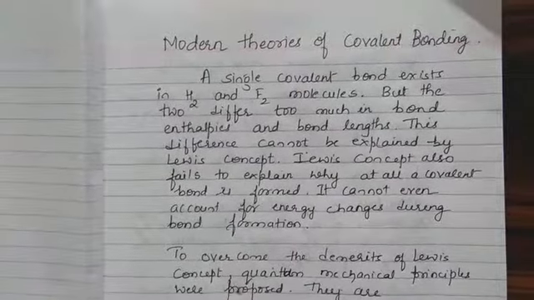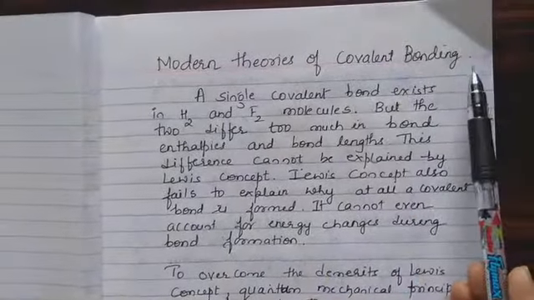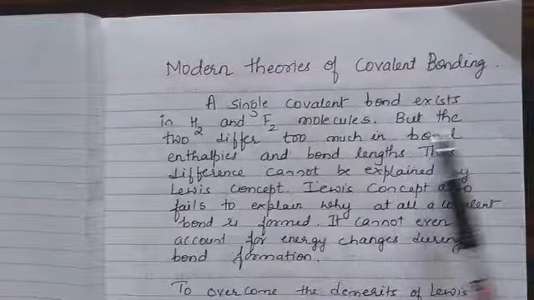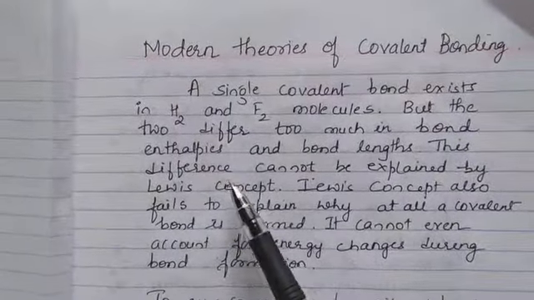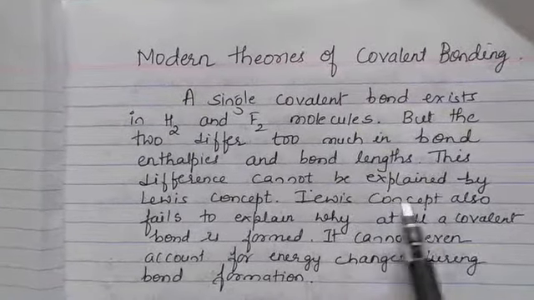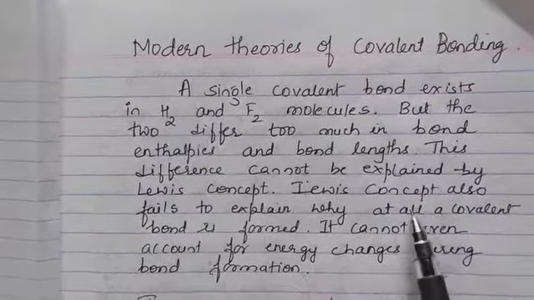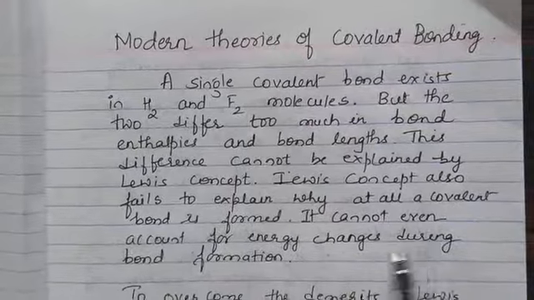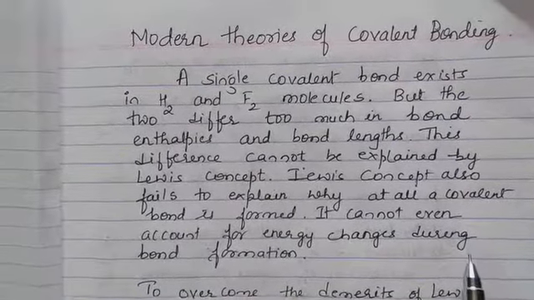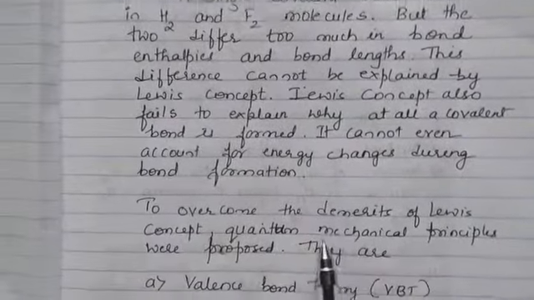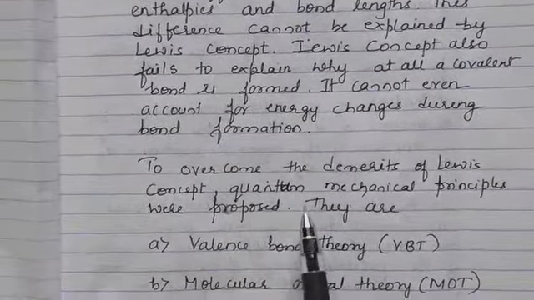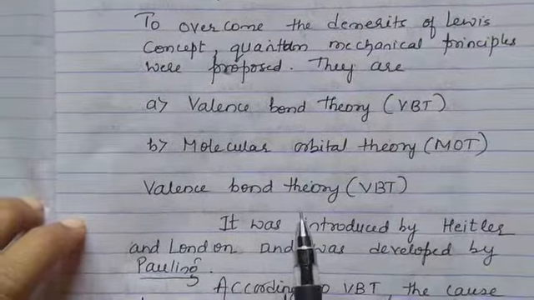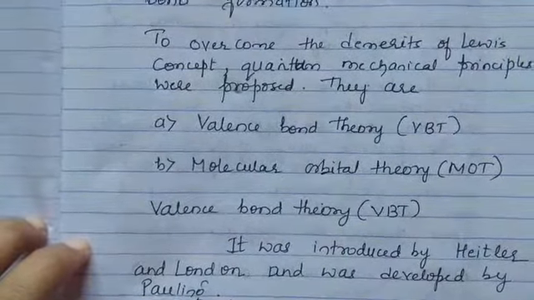I shall read the same things now. Modern theories of covalent bonding. A single covalent bond exists in hydrogen and fluorine molecules, but the two differ too much in bond enthalpies and bond lengths. This difference cannot be explained by the Lewis concept. The Lewis concept also fails to explain why a covalent bond is formed at all. It cannot even account for energy changes during bond formation. So, to overcome the demerits of the Lewis concept, quantum mechanical principles were proposed. And which are they? They are valence bond theory and molecular orbital theory.